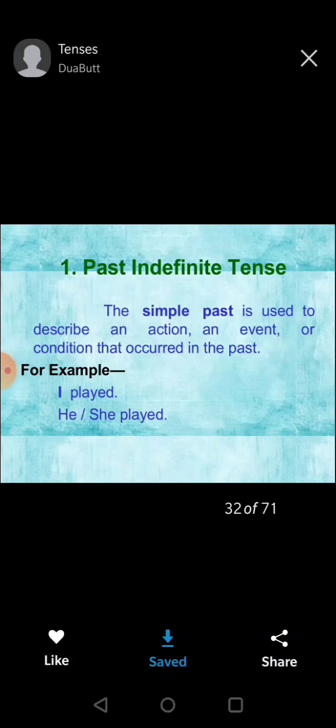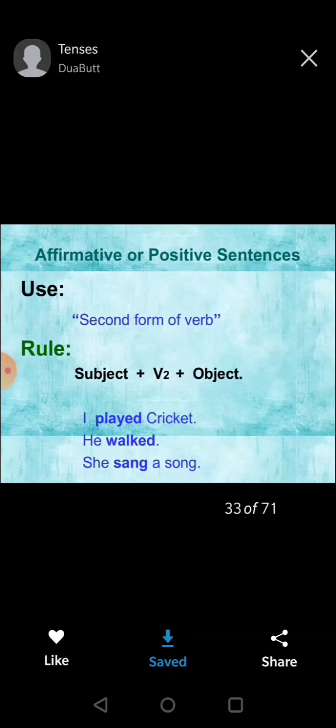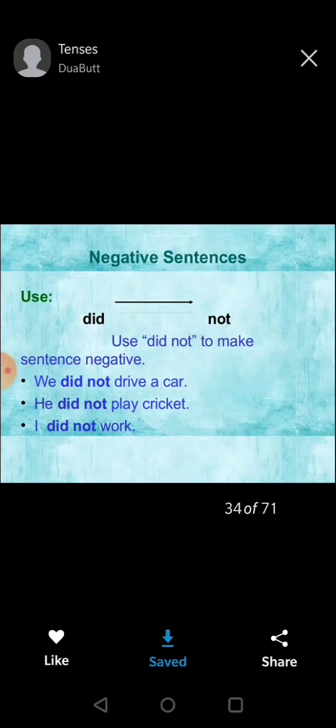Past indefinite tense. The simple past is used to describe an action, an event or condition that occurred in the past. So as you know, with the name only, past tense is used to tell some actions which happened in the past. I played, she played. And whenever we talk about a simple past sentence, we use second form of the verb. And the rule is subject plus second form of the verb plus object. I played cricket, he walked, she sang a song.